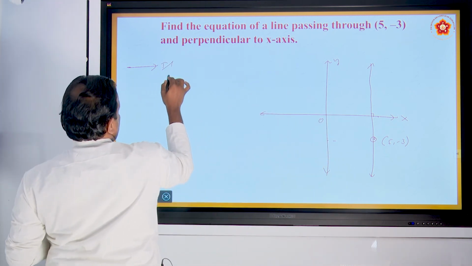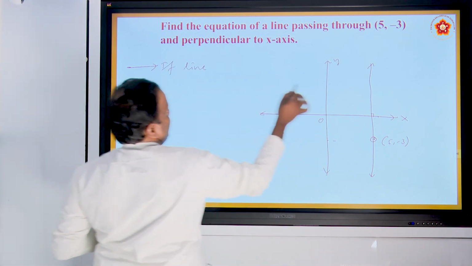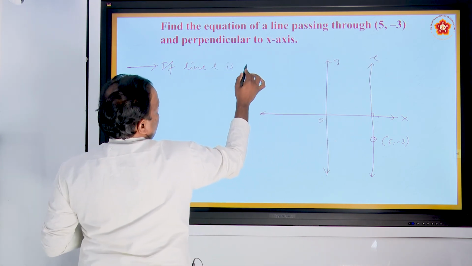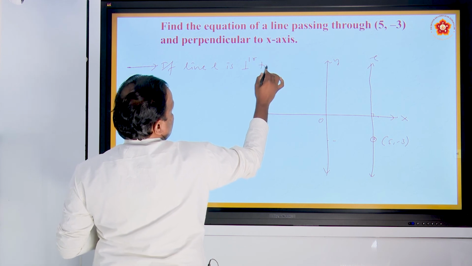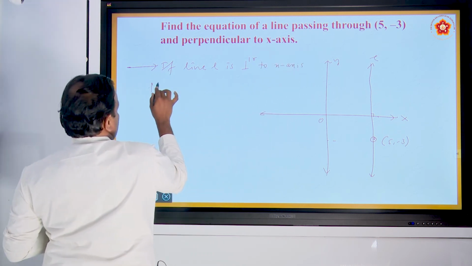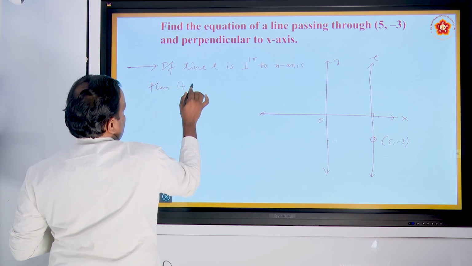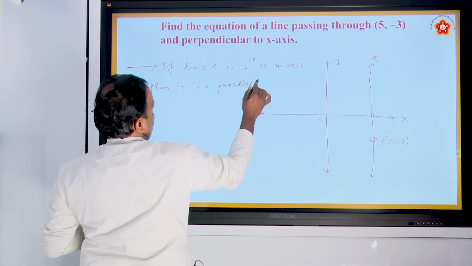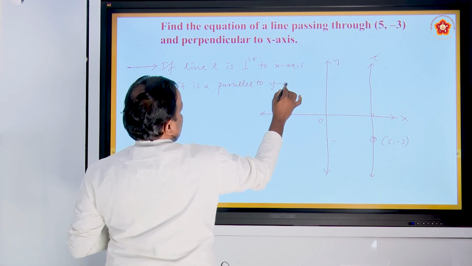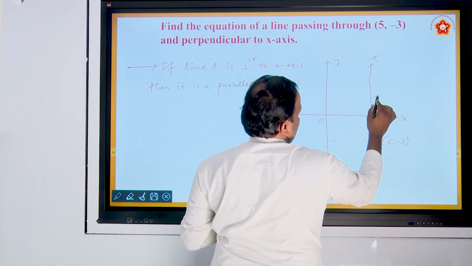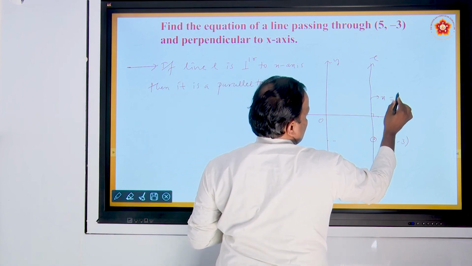If line L is perpendicular to x-axis, then it is parallel to y-axis. See, the line is parallel to y-axis. The equation of line is x equal to some value.